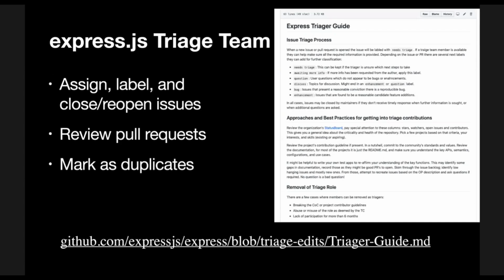I know they got a mention in an earlier talk, but I want to give another mention, which is their triager guide. Onboarding into open source projects can be daunting and challenging, and they are leveraging the triage role to onboard new contributors. So rather than blindly go to a good first issue and contribute and ship some code and hopefully it works and passes tests, instead, onboard through the triage process. So look at issues, label them, review pull requests.